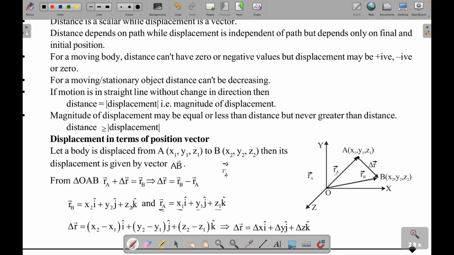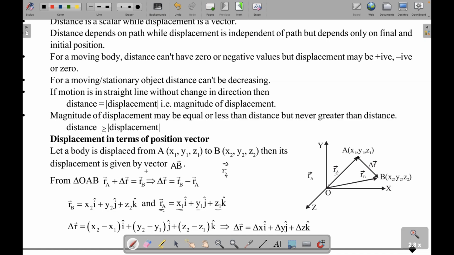So what is the displacement? Final minus initial position, just like we do for motion in a straight line. An object was at 5 meters, say in the north, and it then moved to 10 meters in the same direction. Find the displacement. It will be 10 minus 5, so final minus initial.